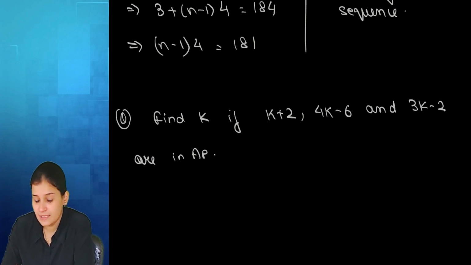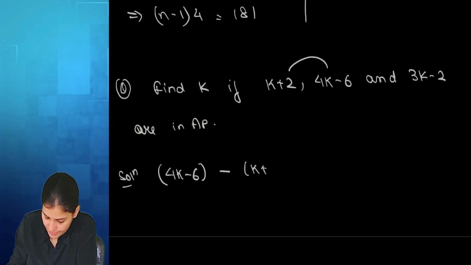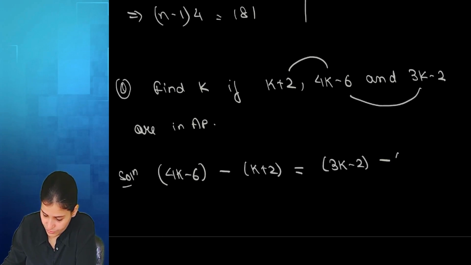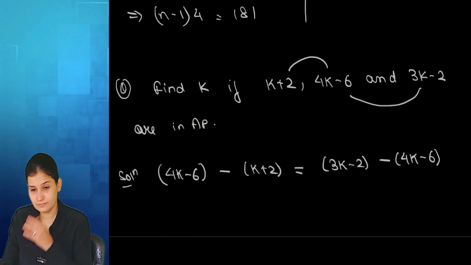So here, since they are in AP, the difference between the second and first, 4K minus 6 subtracting K plus 2, is same as third minus second, 3K minus 2 minus 4K minus 6. Yes?